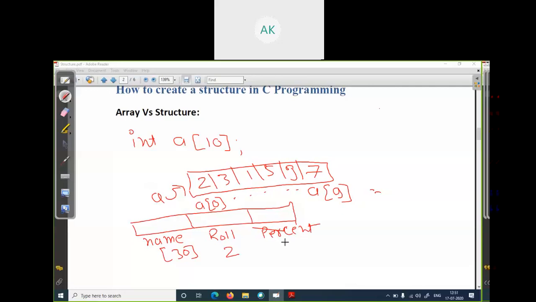What is the size of the float data type? It's 4 bytes. So what is the total size of your structure student? 30 plus 2 plus 4 is 36 bytes. So the size of your structure student is 36 bytes. Is it clear?